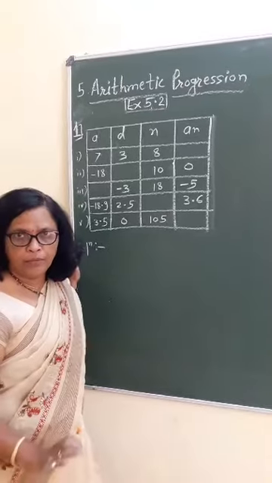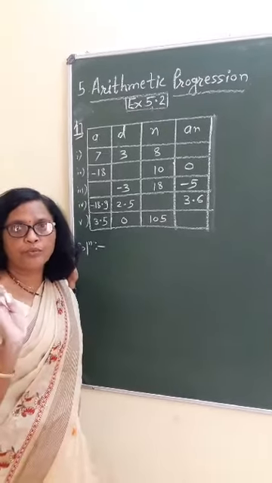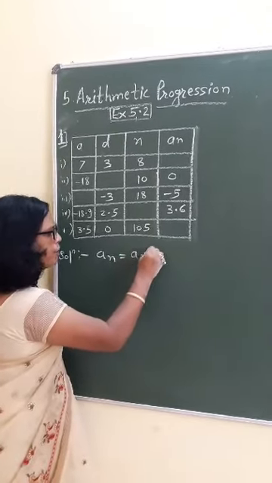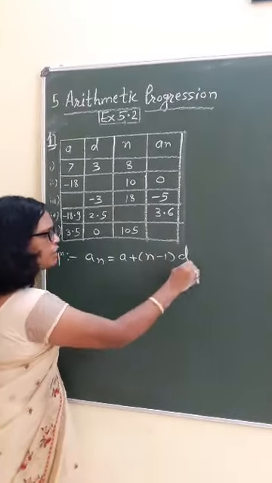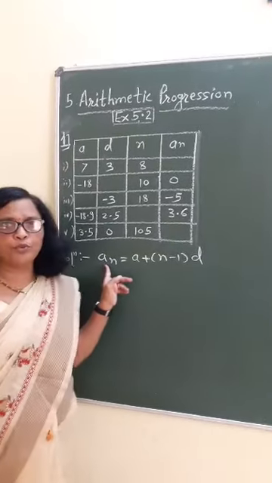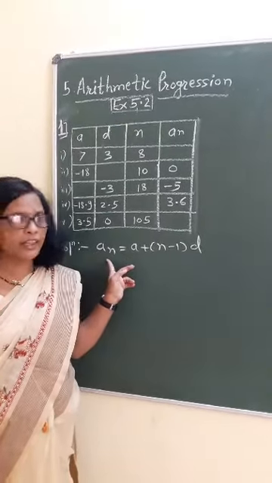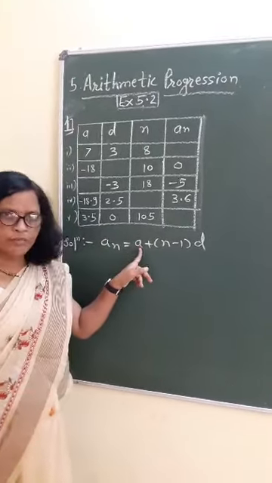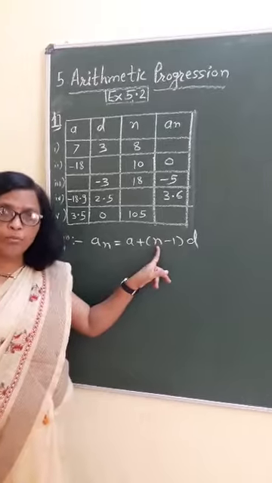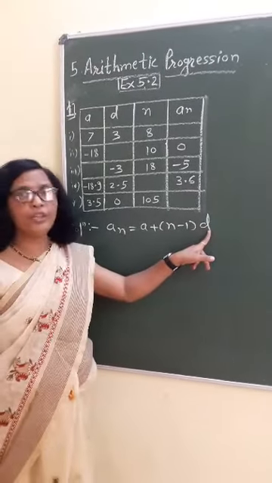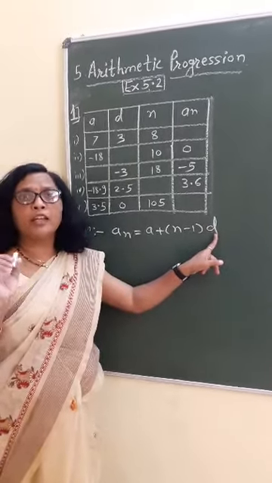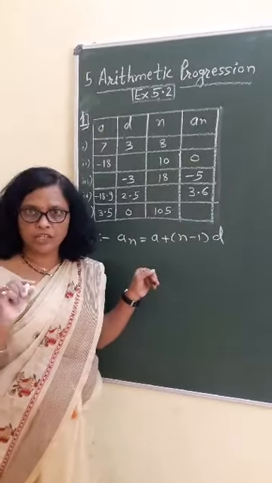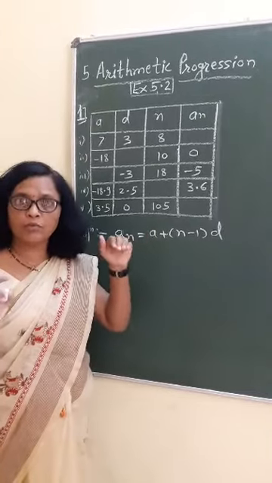For the nth term of an AP, we have to know the formula, that is An is equal to a plus (n minus 1) into d. This is the formula to find the last term, that is the nth term of an AP, when I know the first term, when I know n, the number of terms, and when I know the d. Keep in mind, the number of terms is always a positive integer: first term, second term, third term, whatever.